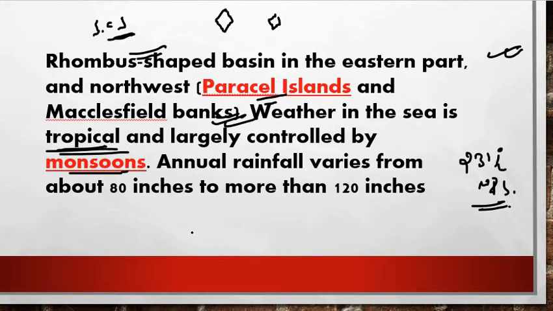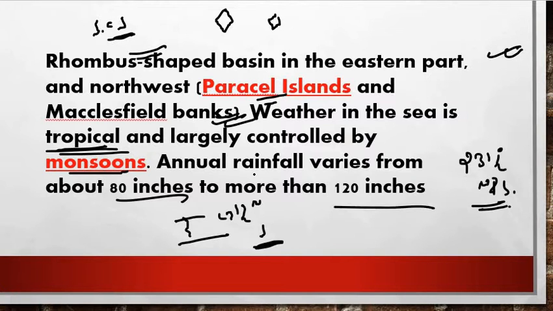subtropical weather, that is very high rainfall and high temperature, high humidity, everything will be high, and even the diseases will be high, right friends? Because in these temperatures the humidity is also very high in 23 and a half north and south. For this reason it is very important. Next, annual rainfall varies from about 80 inches to 120 inches. So you can make a note of this slide, right friends? Next we move further.